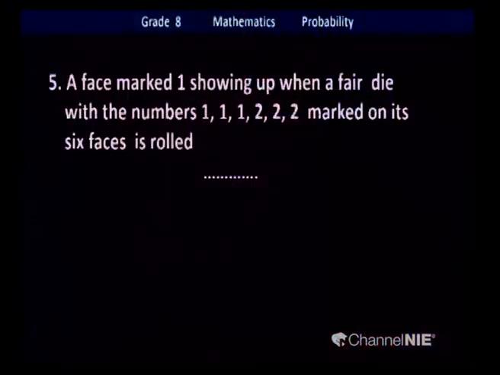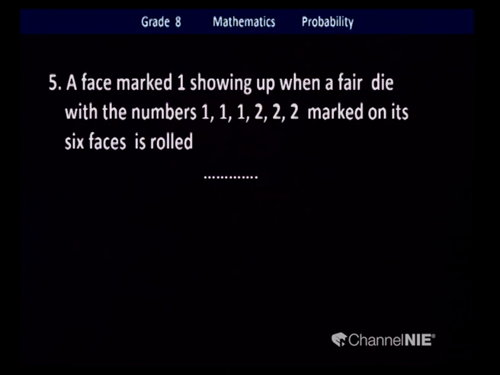Okay, we'll move fast. This is the 5th one. Here we are going to talk about a cubical die. A fair die. Fair die means an unbiased object. You have experience playing with dice, various kinds, but most probably you play with the cubical die.